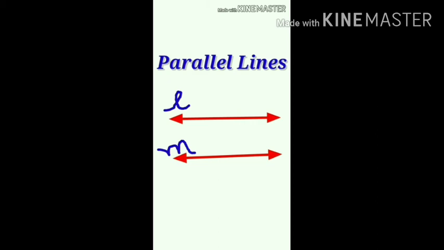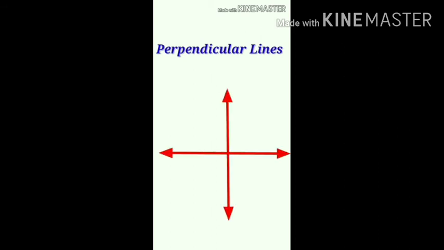So next is perpendicular lines. Two lines are said to be perpendicular if they meet each other at an angle of 90 degrees, meaning a right angle. Here, P and Q are perpendicular lines. The examples are grid paper, tie, etc. I hope it's all clear to you.